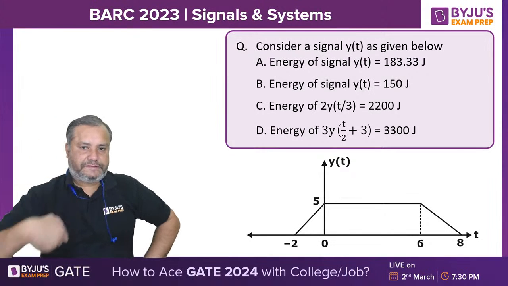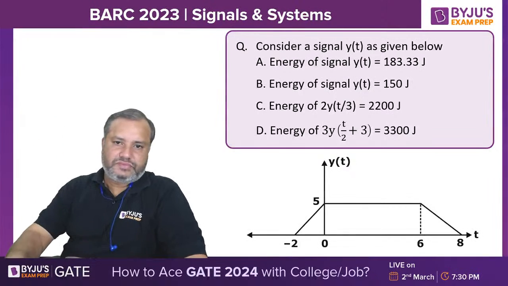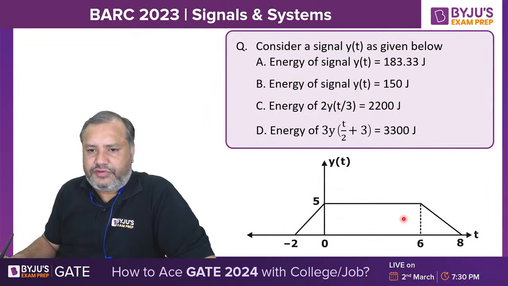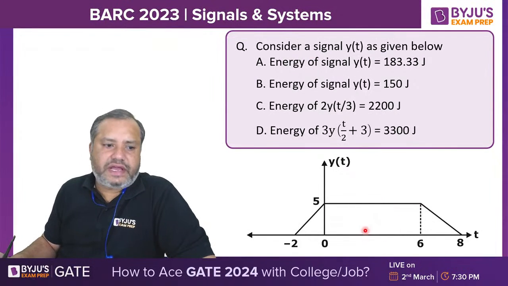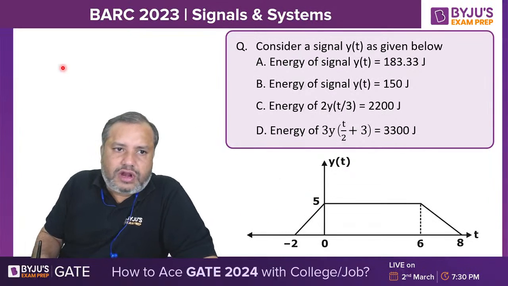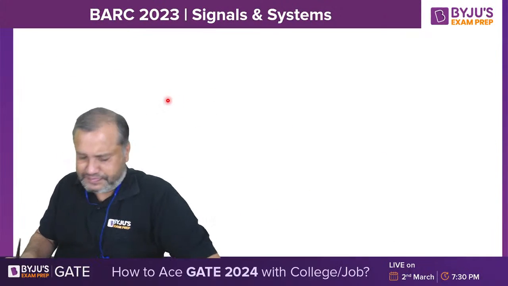See this question. We have a signal y of t. Let us calculate its energy first. Before that, let us recall the formulae. Students should always remember a few formulae.